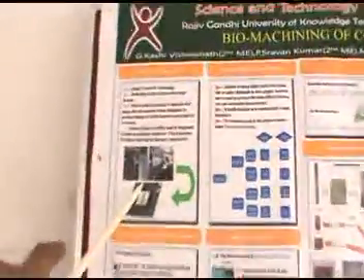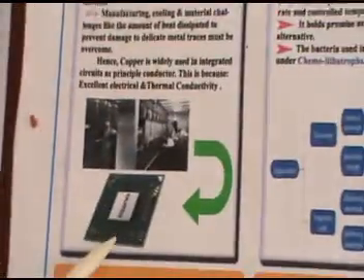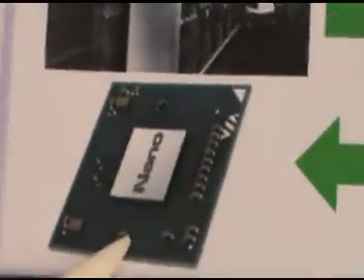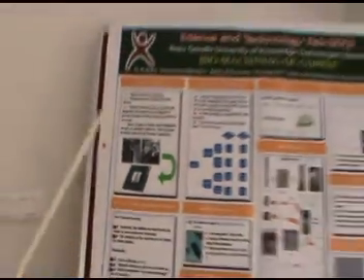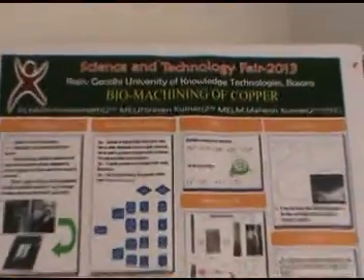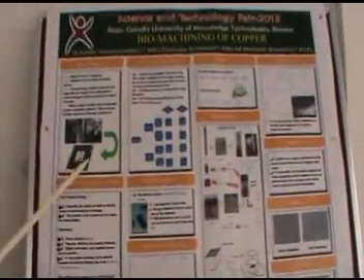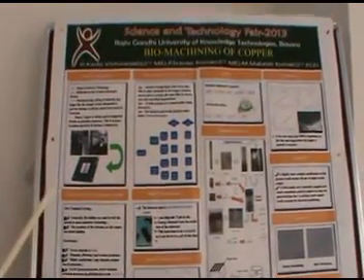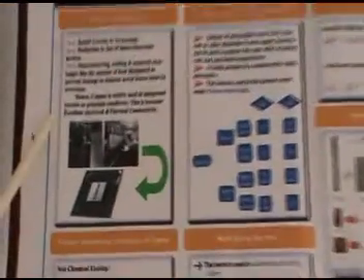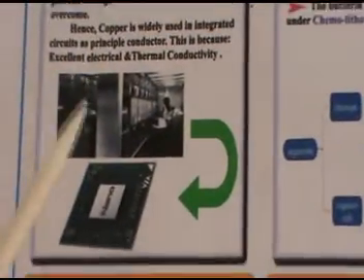The central processing units in the 1950s were of that much size, and now they have been reduced to microprocessors of this size. In doing so, the problem we are facing is that the amount of heat produced on a chip is destroying the metal linkages between the electronic devices. So we have to choose a metal with high electrical conductivity and high thermal conductivity. That is nothing but copper.